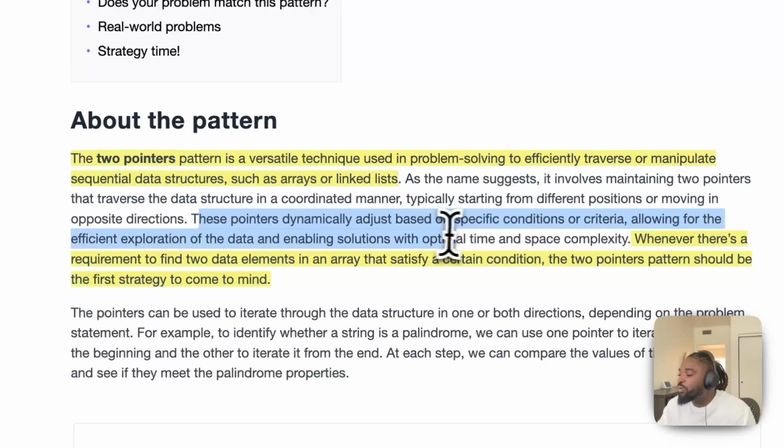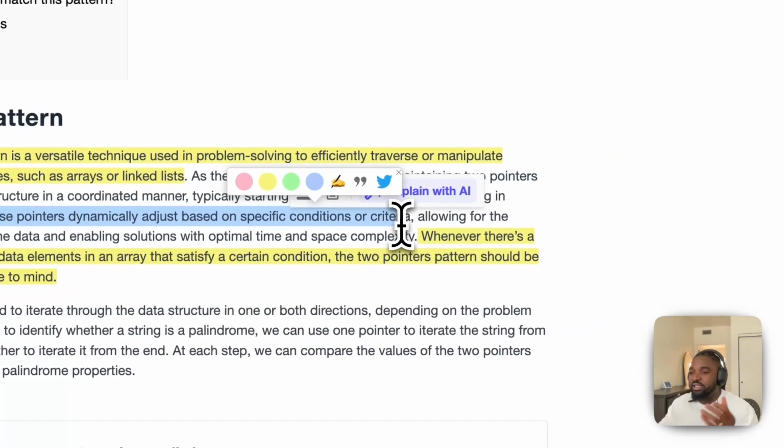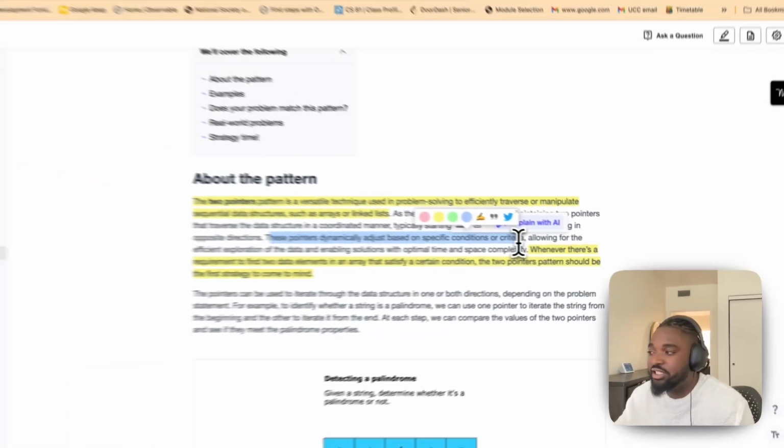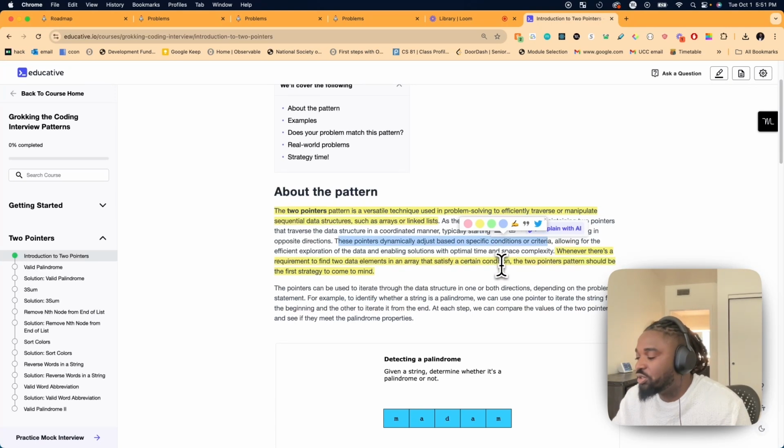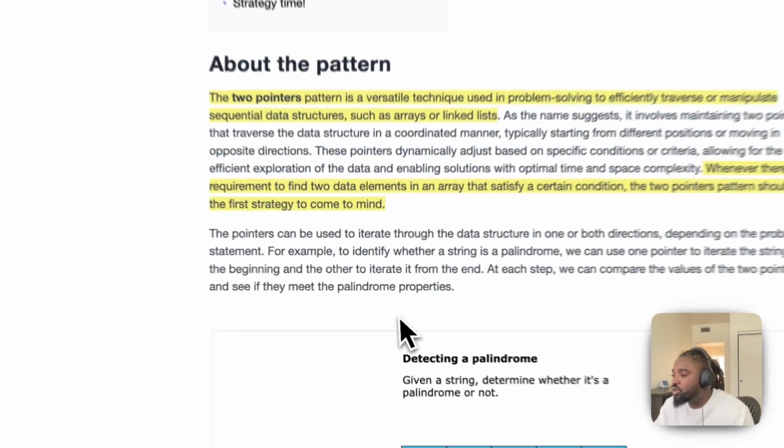Anytime you're in war, in your LeetCode war, and you want that job, and you see an array, and you see that there's a requirement to find 2 data elements in an array, think 2 pointers, right? And these pointers normally adjust their positions dynamically depending on the conditions or criteria in the question that you're doing.